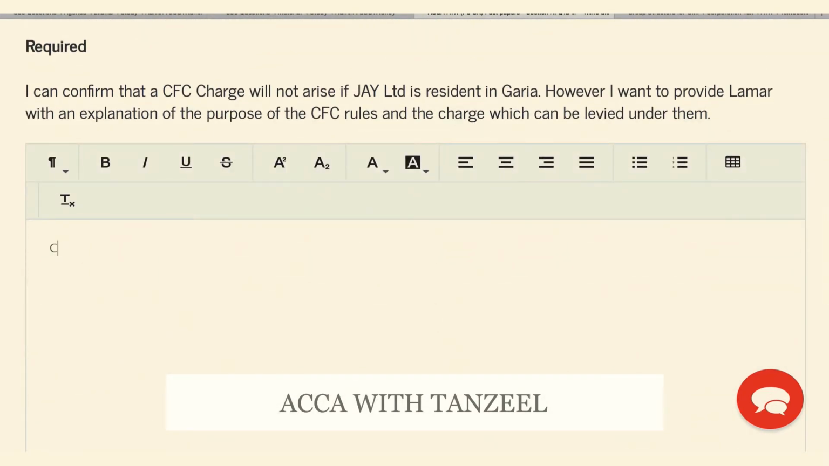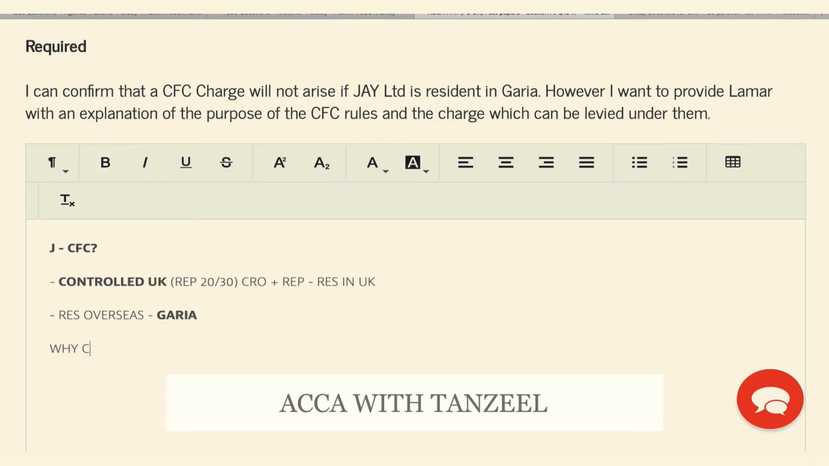Now, first things first, will J Limited be regarded as a controlled foreign company? Is it controlled from the UK? And is it resident overseas? Yes, it is. Whether REP owns 20% or 30%, because both CRO and REP are resident in the UK and they are controlling J Limited, it will be controlled from the UK. And yes, J Limited is resident in the country of Garia, so it is resident overseas. It will be considered to be a controlled foreign company.